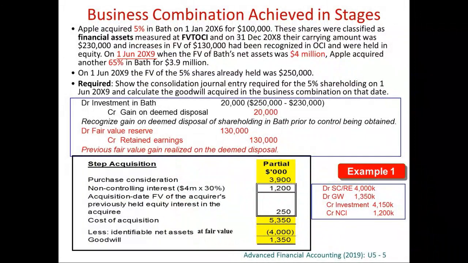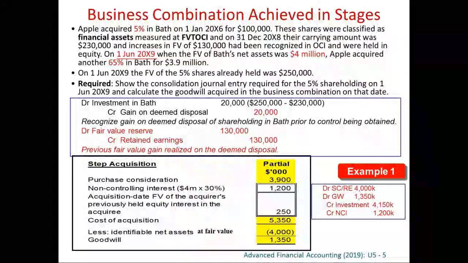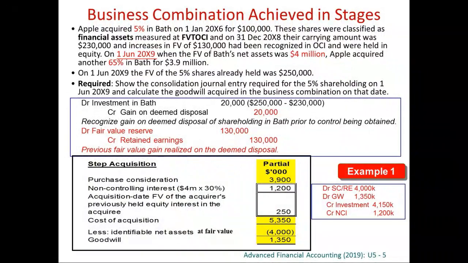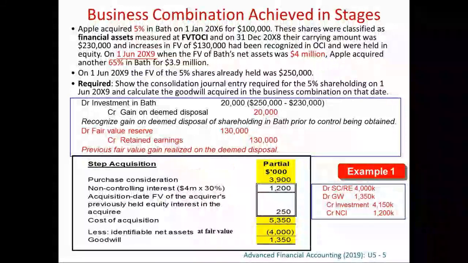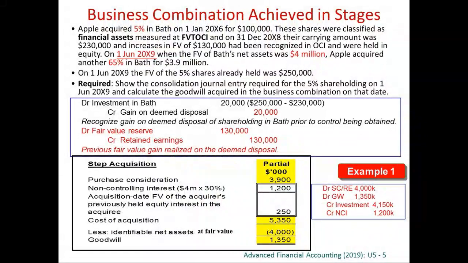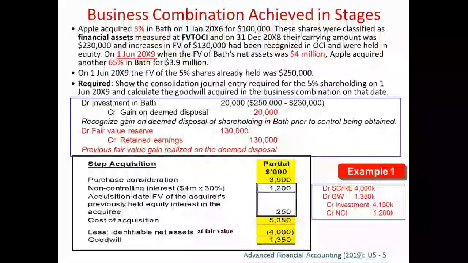In the parent's own book, in the separate financial statements, it has been measured at fair value through other comprehensive income. When you study IFRS 9, you know that we may carry it at fair value through profit and loss. Usually it is fair value through profit and loss as a financial asset, but you can designate it at fair value through other comprehensive income. So here we designate that it should be carried at fair value through other comprehensive income.